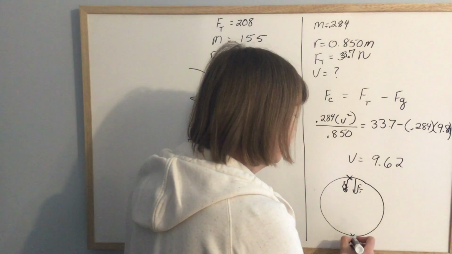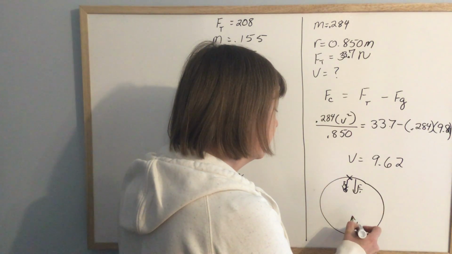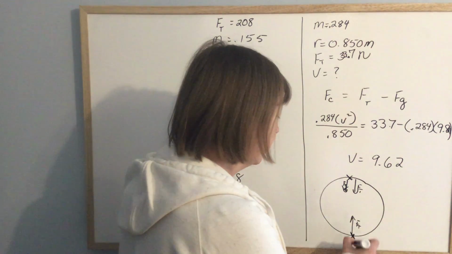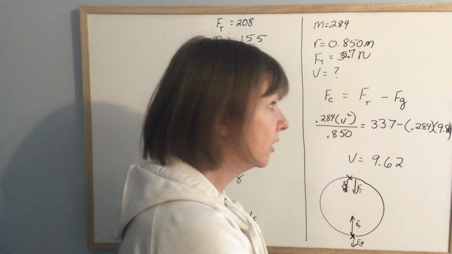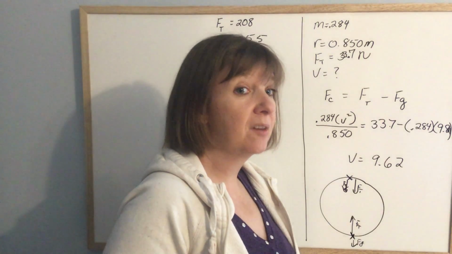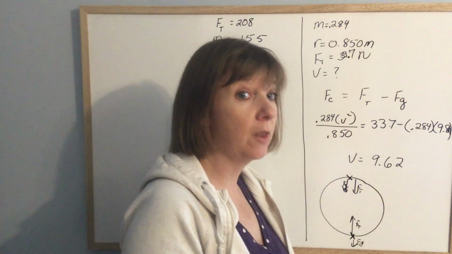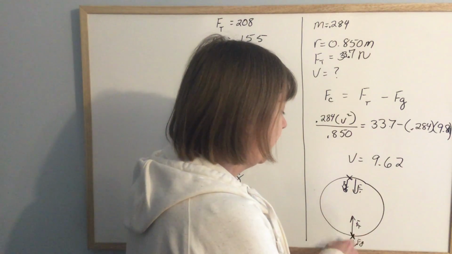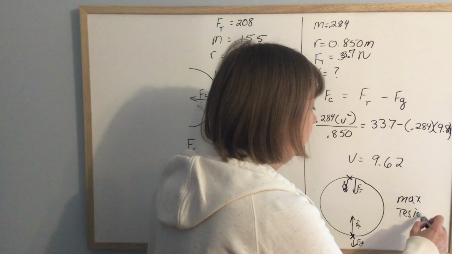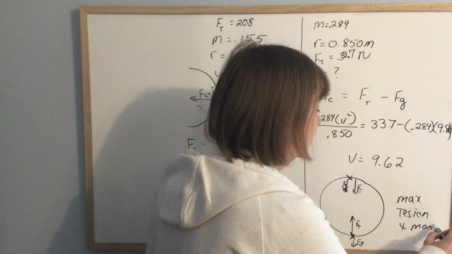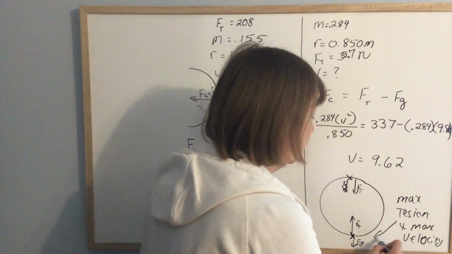force. When the stone, or whatever it is, is at the bottom, force of tension is still working towards the center of the circle, but force of gravity is actually working downward. What that means is the maximum tension and the maximum velocity are going to happen at the bottom of the circle. Max tension and max velocity happen at the bottom of the circle.